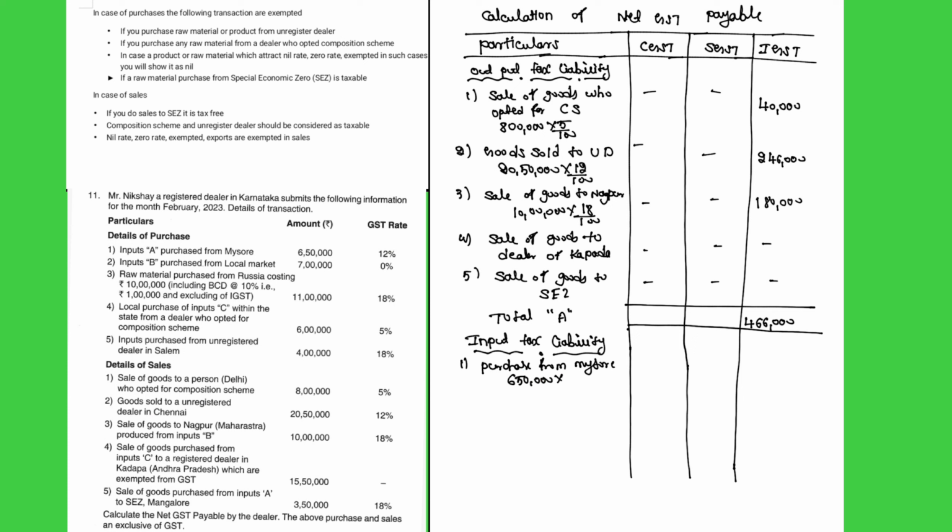Into 6%, as 12% they have given, so 12 divided by 100 into 1 by 2. Or you can do CGST is equal to 6,50,000 into 6% and SGST 6,50,000 into 6%. So we'll get 39,000.